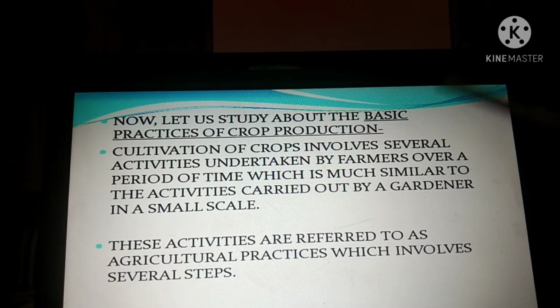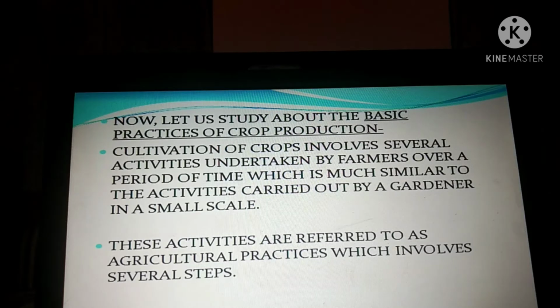Now you see here, cultivation of crops involves several activities undertaken by farmers over a period of time, which is much similar to the activities carried out by a gardener on a small scale. So all of you, I think you do gardening at home. At least some of you do gardening, you have a basic idea about gardening. In the process of gardening, before planting a particular sapling, what do you do? You prepare the soil, isn't it? You prepare the soil nicely, you add manure, then only you sow.